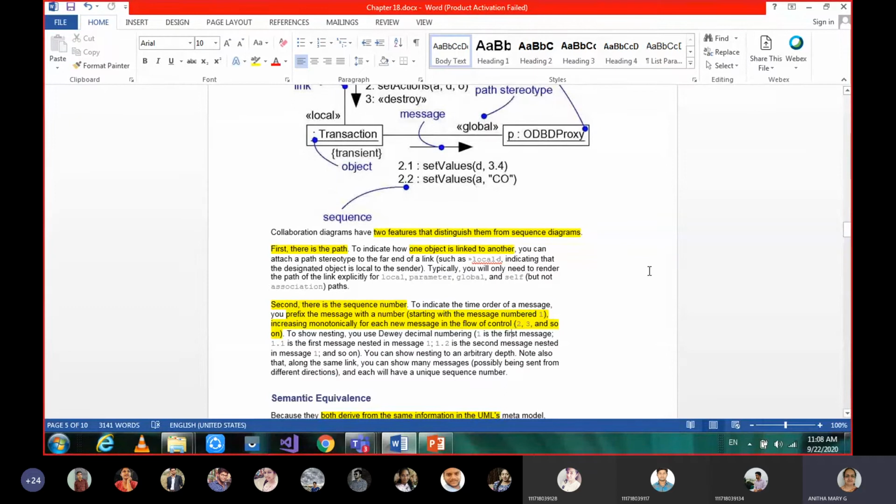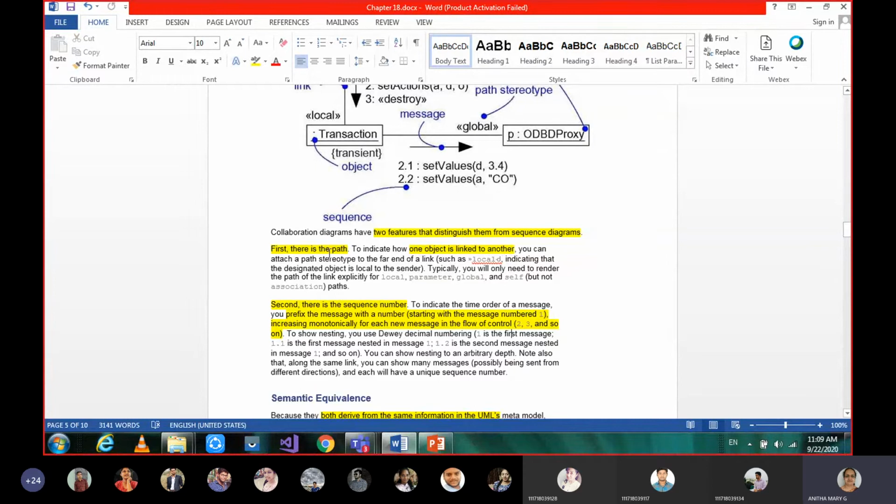Similarly, how we have studied the sequence diagram, we also need to say how the collaboration diagram is different from it. Collaboration diagrams have two features that distinguish them from sequence diagrams. The first one is the path. What do we call the path between two objects? It's the link, to indicate how one object is linked to another.